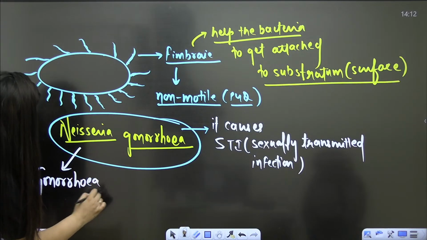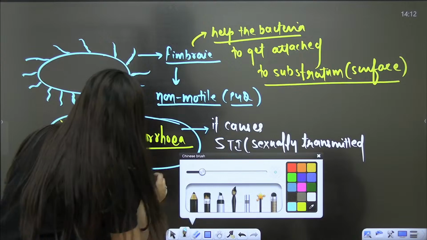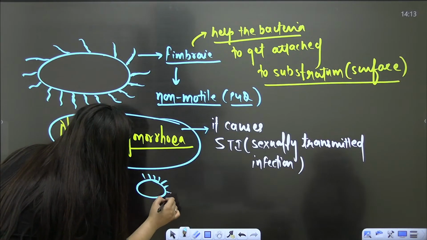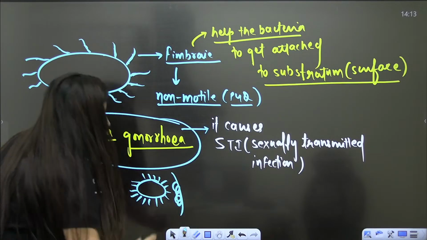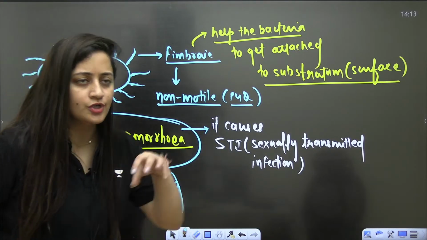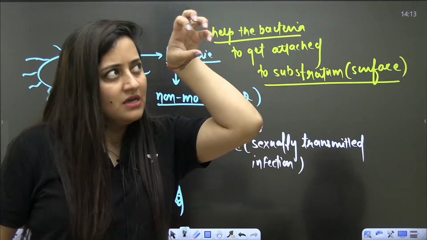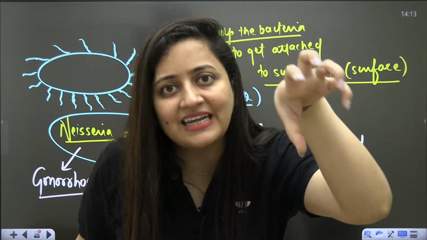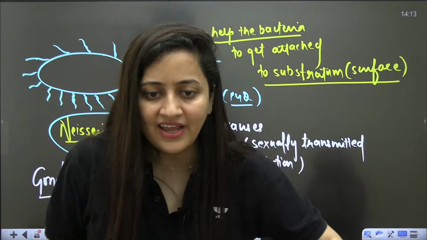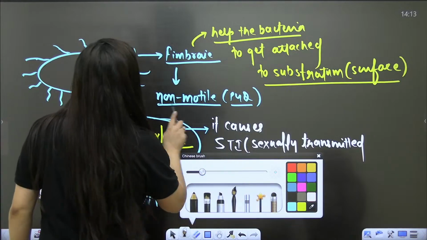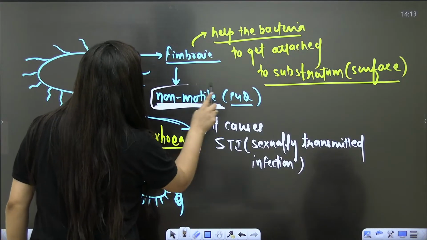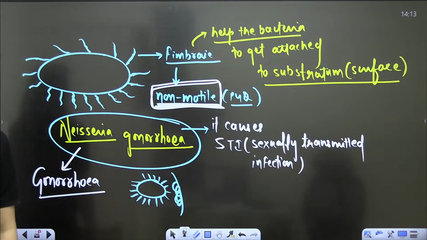This bacteria has fimbriae, and with the help of the fimbriae it attaches to the cells of the host. We are the host. So with the help of the fimbriae, Neisseria gonorrhoeae gets attached, then enters our body and causes the infection. So fimbriae are non-motile. It is not movable. Clear?